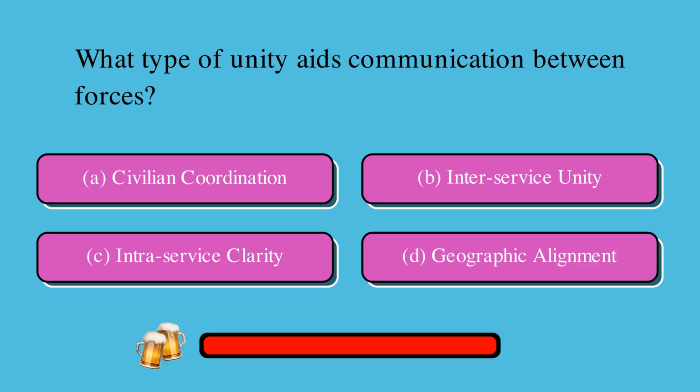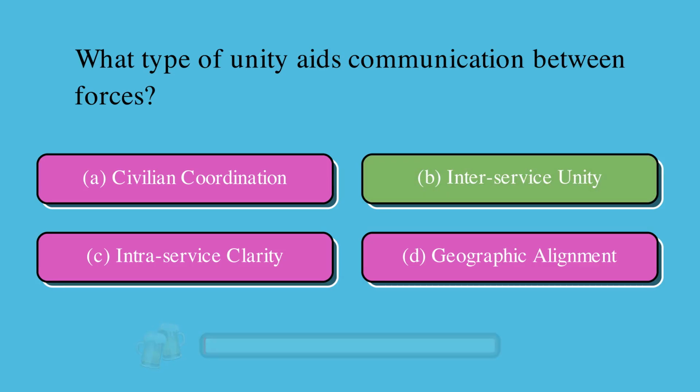What type of unity aids communication between forces? Is it A, civilian coordination, B, inter-service unity, C, inter-service clarity, or D, geographic alignment? The correct answer is B, inter-service unity.